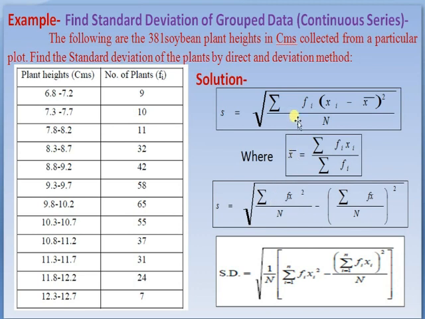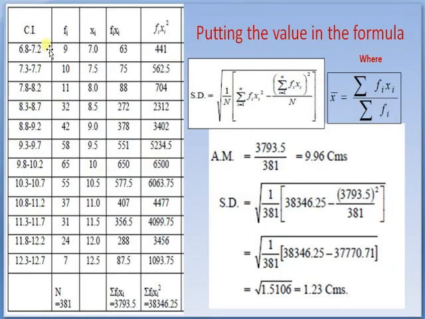Solution. This is the formula to calculate standard deviation. S is equal to the square root of summation f into x minus x bar square divided by n. X bar is equal to summation fi xi by n. After solving this formula, we have the square root of summation of fx square by n minus summation fx by n whole square. Or if we take 1 by n common, the remaining term is summation of fx square minus summation of fx whole square divided by n, all under the square root sign. This formula we may also use. This is the same formula, this is also the same formula.